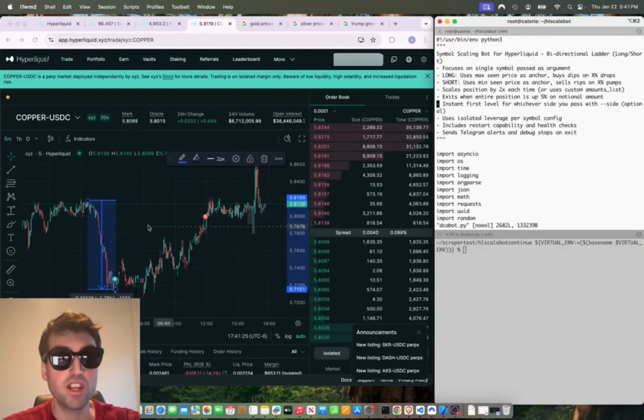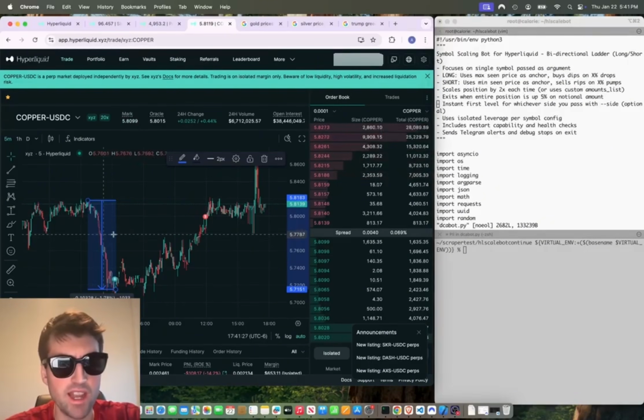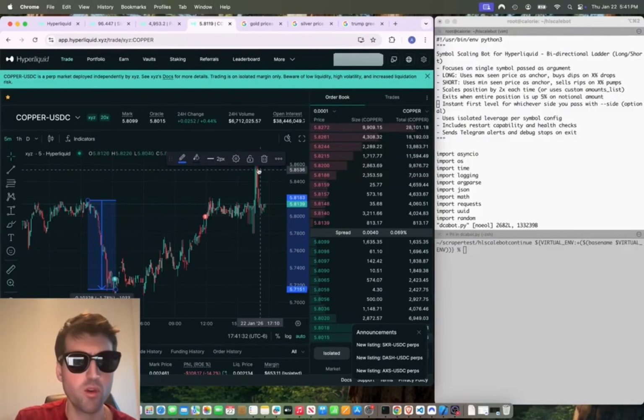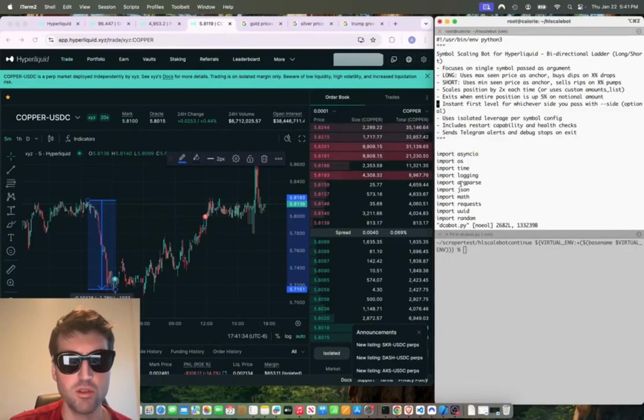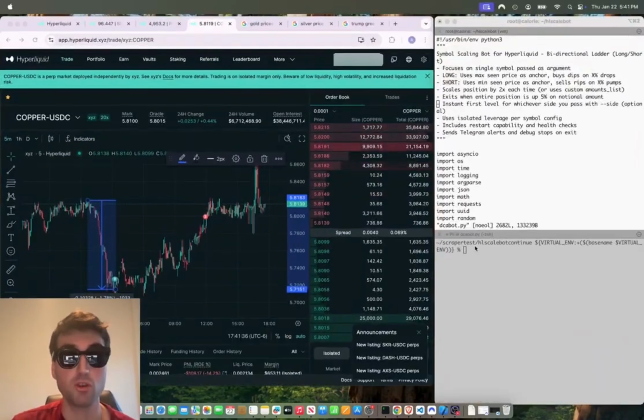So it allows me to do things like, on the left-hand side here, buy when copper goes down and then sell right here when it goes up. And it's not going to time everything perfectly, of course. My goal, even with this, is just not to play it perfectly. I just want to have exposure to these assets and also make some money off the volatility.